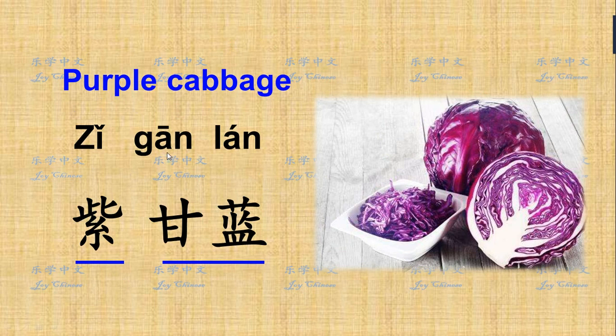甘蓝, gan lan. Actually, gan lan is the cabbage, the scientific name. Gan lan. 紫甘蓝. This is a popular vegetable here in the US, but in China, in most street markets you don't find it. Probably if you want to find this vegetable, you need to go to a supermarket.